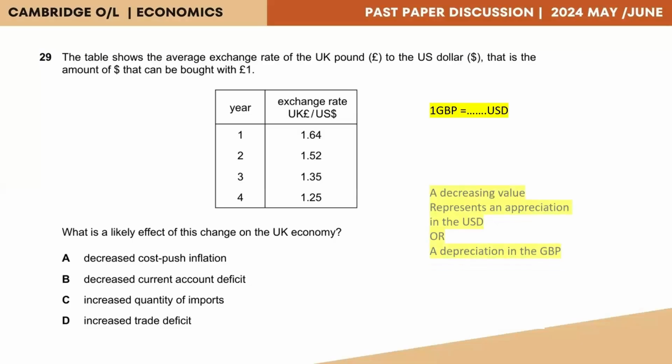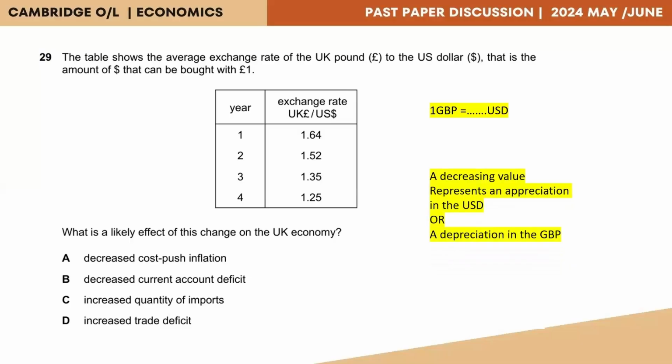Now, this is identified as a decreasing value in the Great Britain pound or a depreciation in the pound, whereas on the other hand, we can see an appreciation in the US dollar. So as a result, we need to find out what will be the impact on the economy.